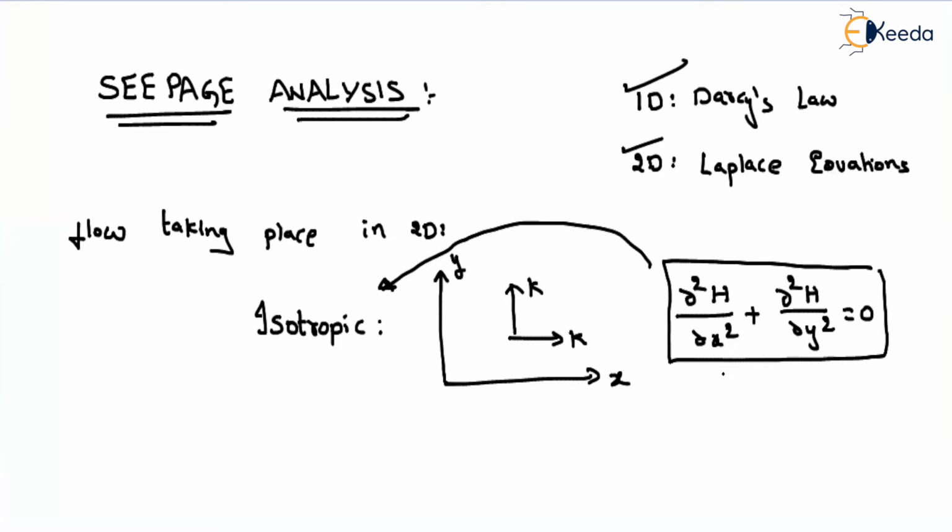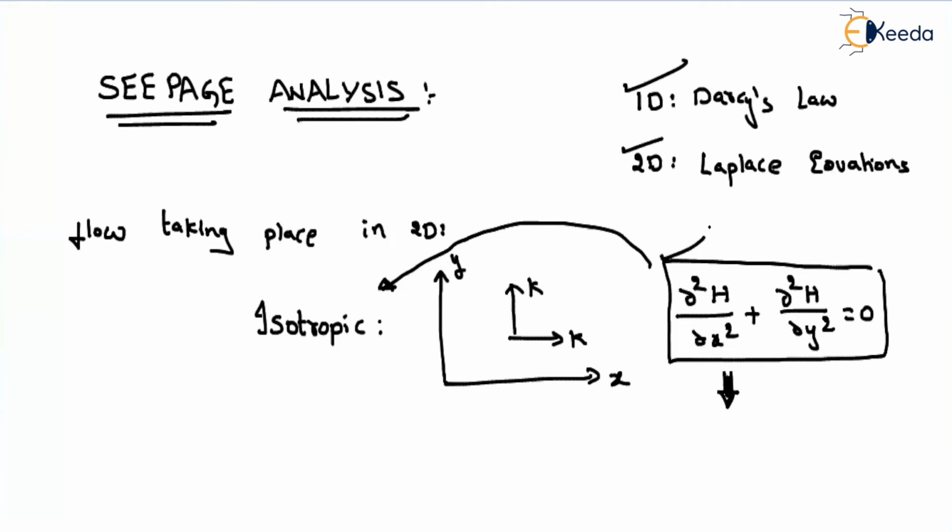Then the next question: sir, what is the solution of this equation? Depending upon the problem, we write down one differential equation, and the solution of that is nothing but the solution to the problem. So what is the solution to this Laplace equation?